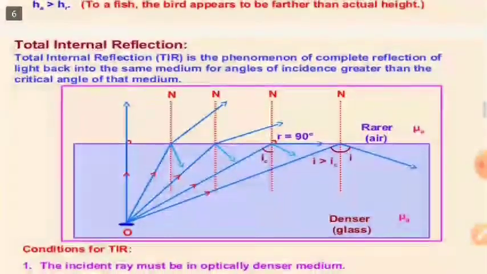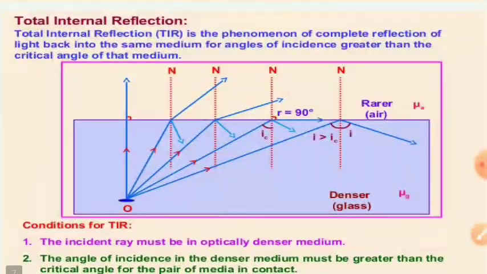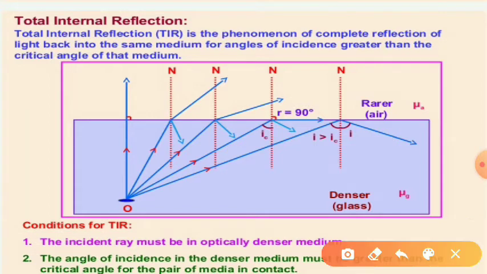Now next is total internal reflection, then critical angle. In the diagram you can see that a ray of light is passing from denser medium to rarer medium. Then the angle of incidence is less than the angle of refraction. So what will happen if we go on increasing the angle of incidence?